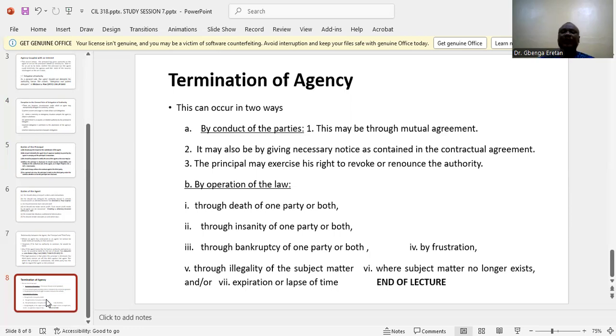And number six, where the subject matter no longer exists. What brings them together no longer exists, agency could also be terminated. And number seven is the expiration. That is, if the relationship is entered into for a specific period, at the expiration of that period, the agency will come to an end.